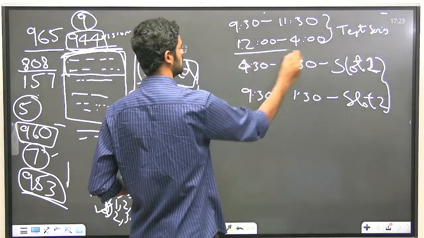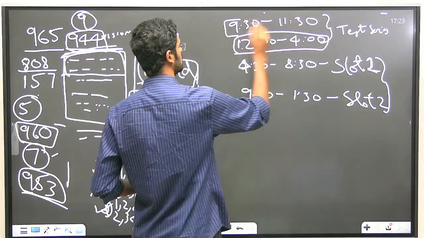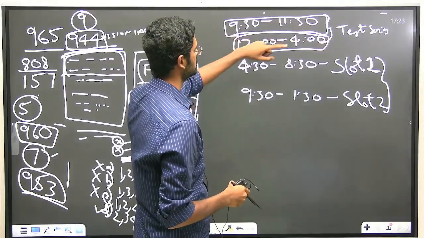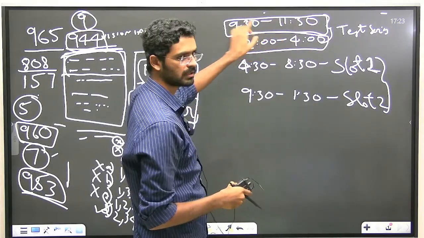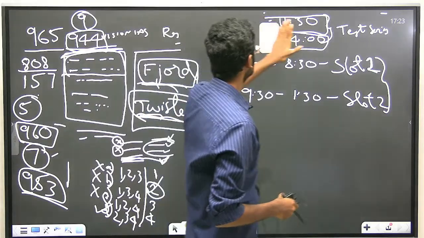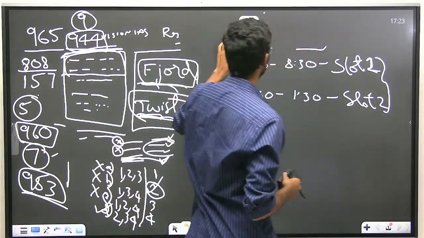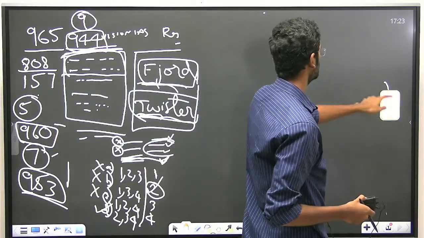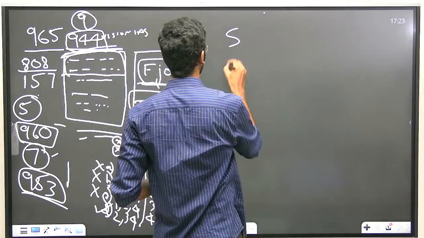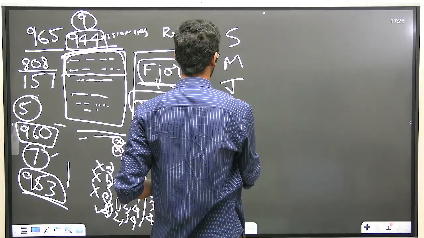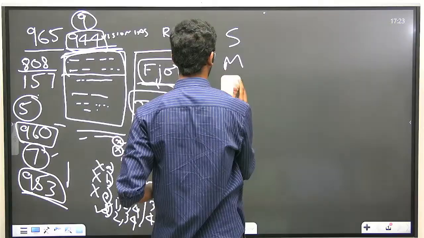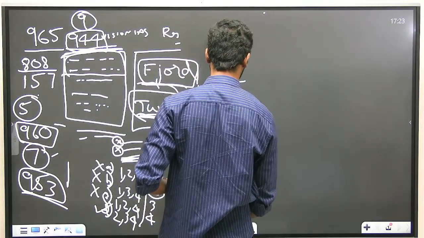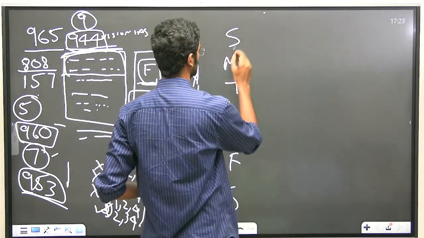Answer key revision used to take 4 hours. Writing the test, in the final exam also, we will have tests from 9:30 to 11:30. The UPSC prelims will happen at 9:30 and conclude at 11:30. So this used to be the test. For slot 1 and slot 2, I used to draw a weekly timetable, Sunday, Monday, like that. From Sunday to Saturday, I used to draw one timetable.